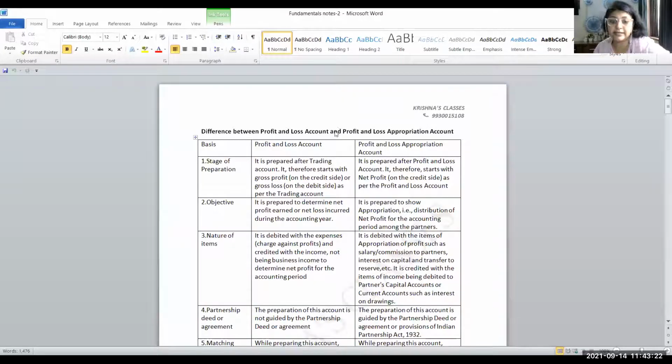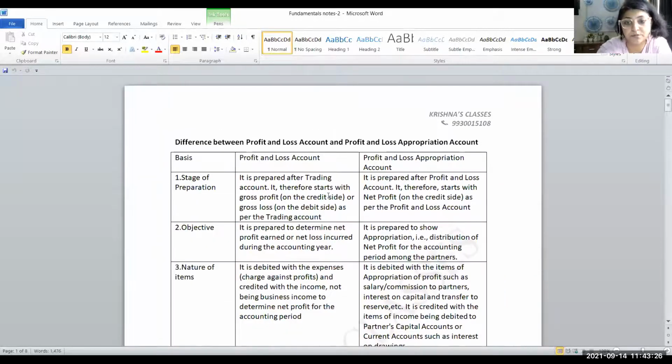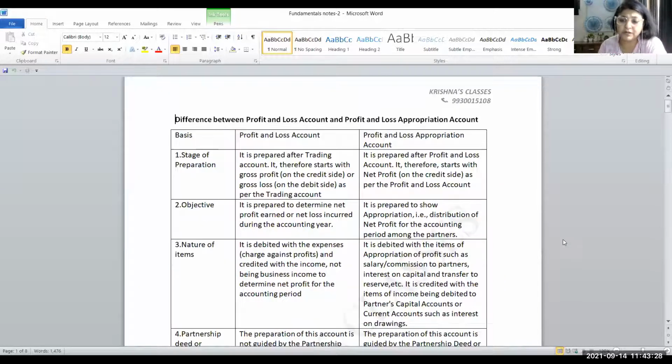The next one is the difference between profit and loss account and profit and loss appropriation account. Though this is purely theoretical, earlier I used to tell students that you have to do the self-study for this. I never taught it, but because now there are multiple choice questions, that is why I will just make you run through it once, okay, very fast. So stage of preparation: first, after trading account, profit and loss account is made, and then after that, profit and loss appropriation account is made.